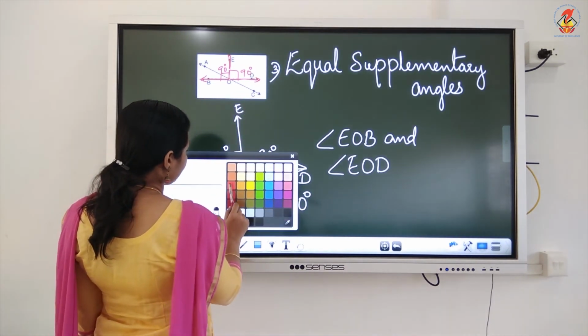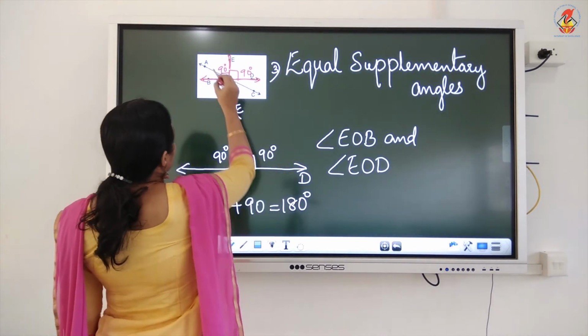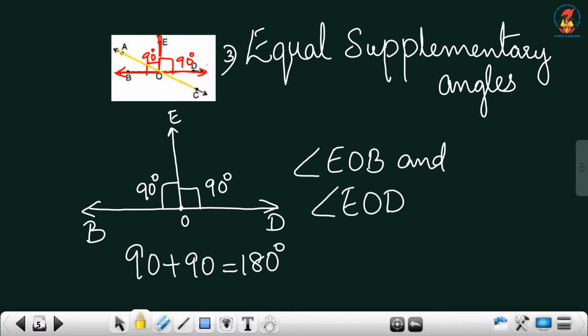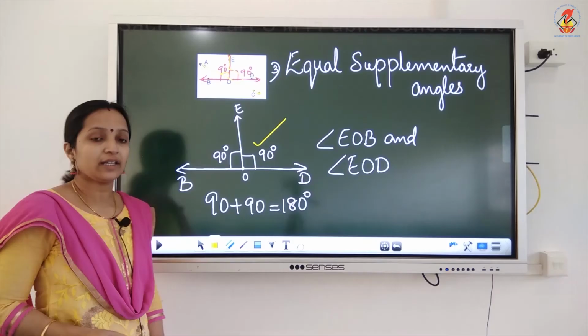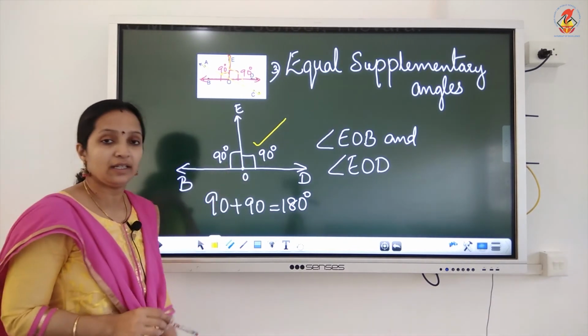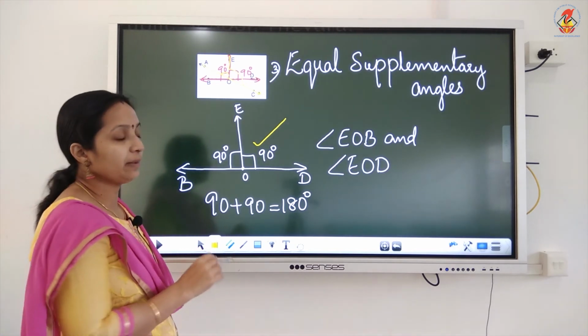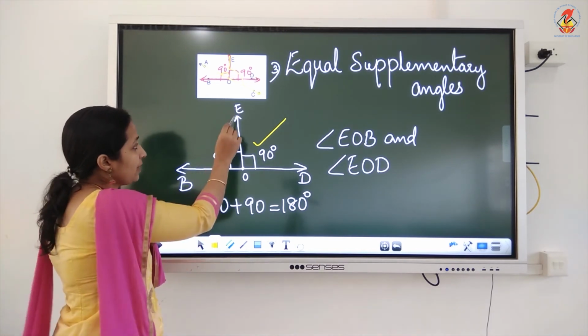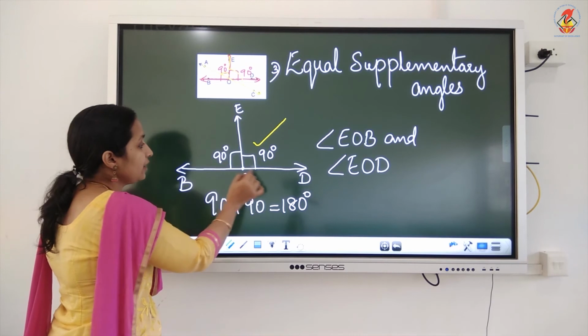Listen. If you take this line, you can see that one angle is less than 90 degree and one angle is greater than 90 degree here. So it is not equal measure. That's why we are taking this line. Here 90 degree, here 90 degree, equal measure and supplementary also. So what is the name? Angle EOB and angle EOD.